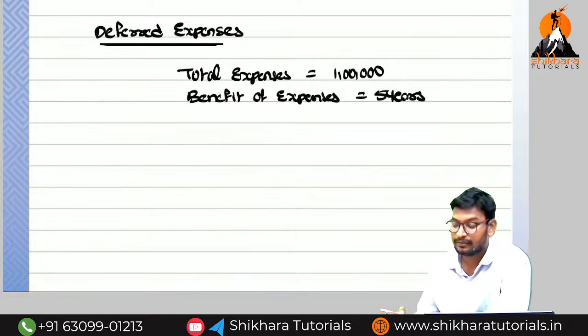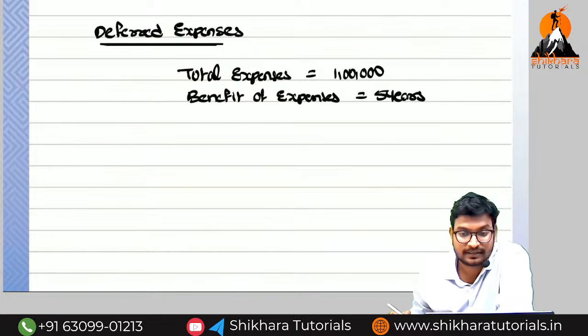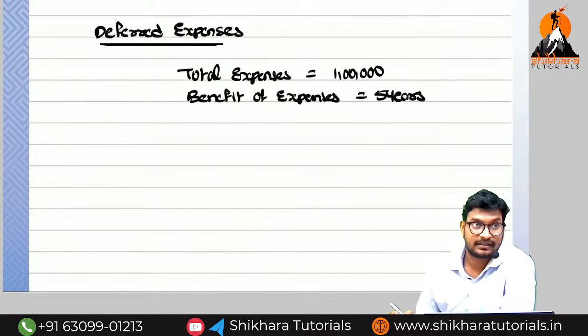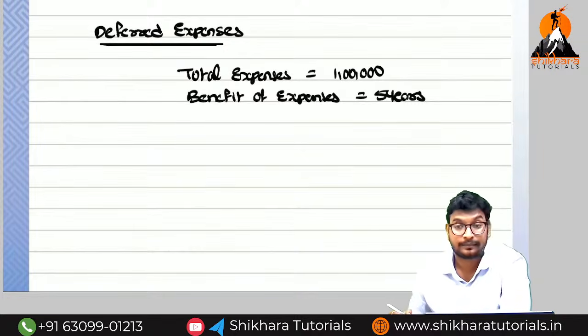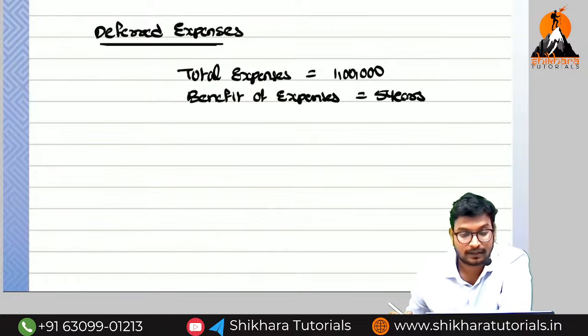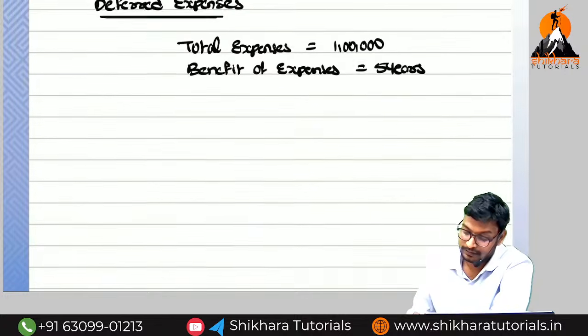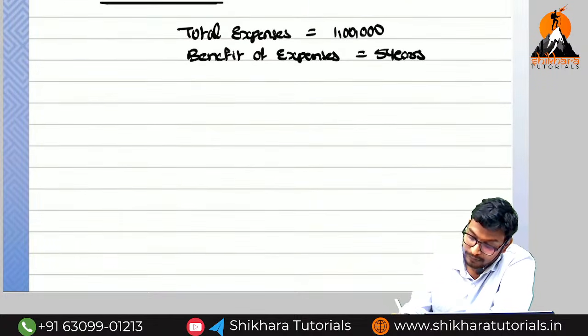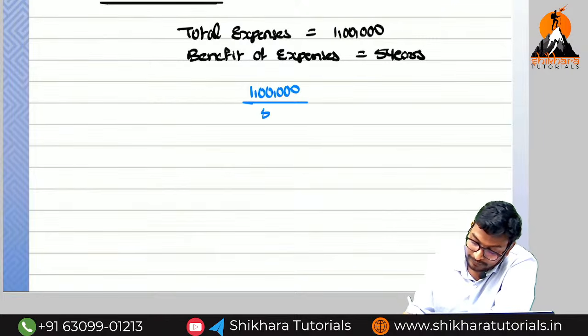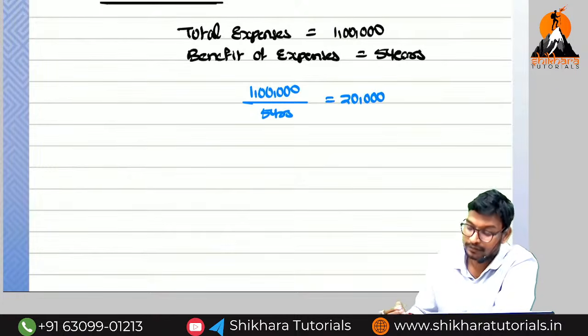Can you give the example, sir? At the time of discussion of capital and revenue transactions, we discussed one example: underwriters. Underwriting commission is a deferred expense. So what is the amount we need to transfer to the P&L account? 1 lakh divided by 5 years, that is 20,000. Every year we need to transfer 20,000 to the P&L account.